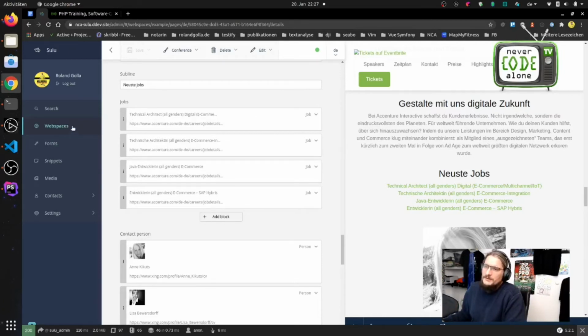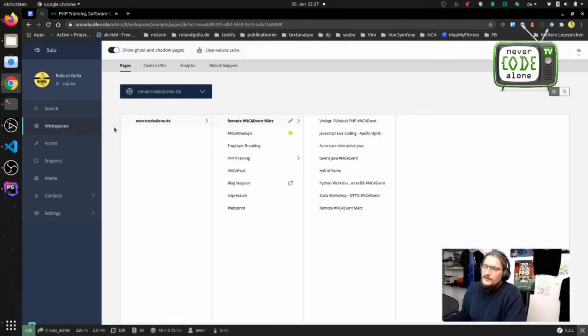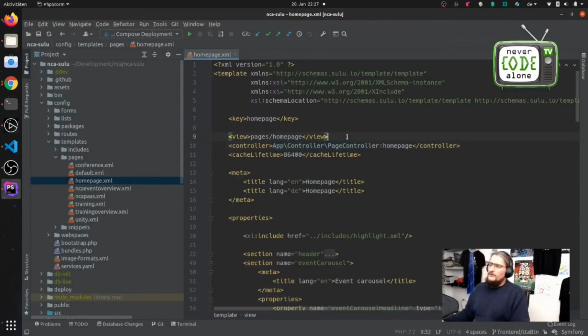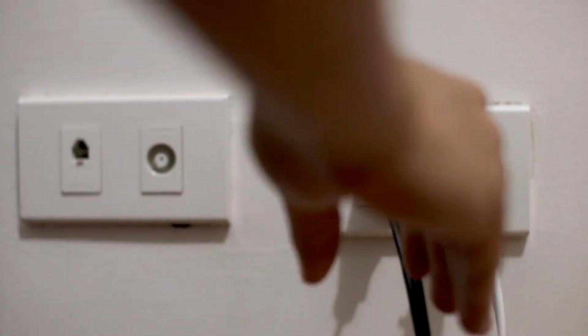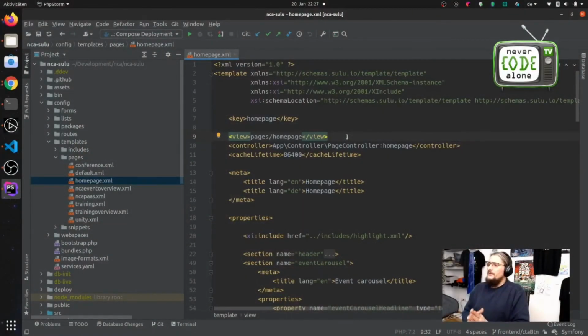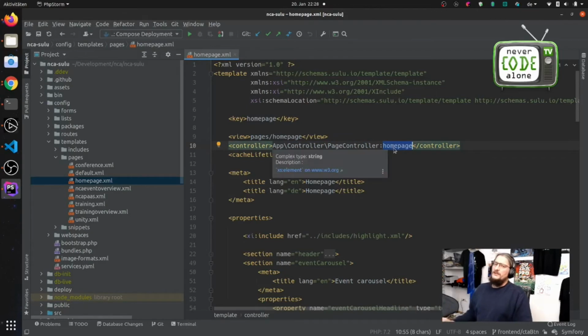Another example, just a little thing about the Meetup service. When you want to bring web services to your page, and you as a Symfony developer love web services, you can just say, hey, please, Zulu, for the homepage, don't use your custom controller, please use my controller. And under app controller, page controller, homepage is all the magic that will happen here.